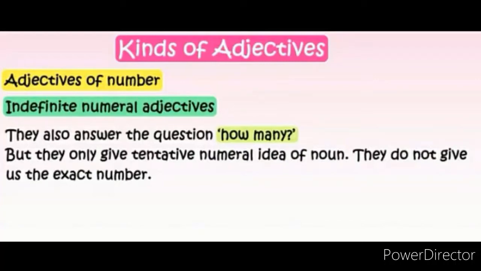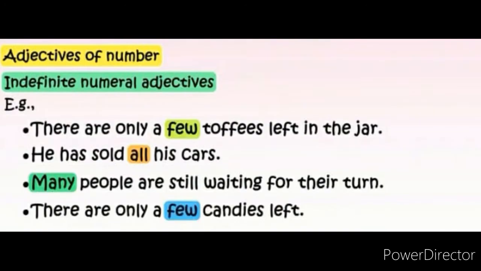Now let's learn what are indefinite numeral adjectives. They also answer the question how many, like the definite numeral adjectives, but they only give a tentative numeral idea of the noun, which means they do not give us the exact number. For example, there are only a few toffees left in the jar.